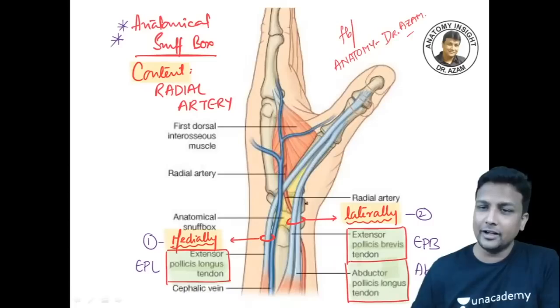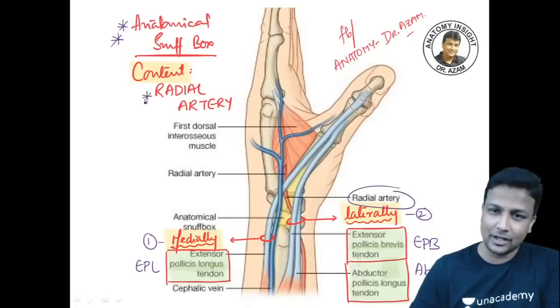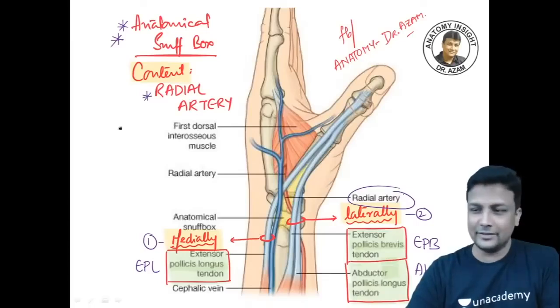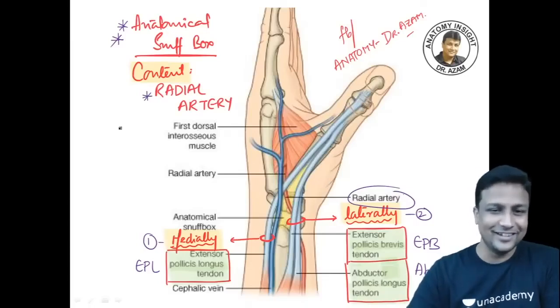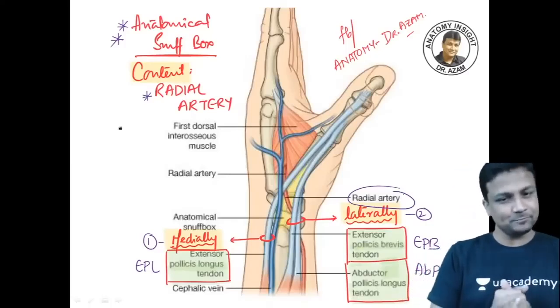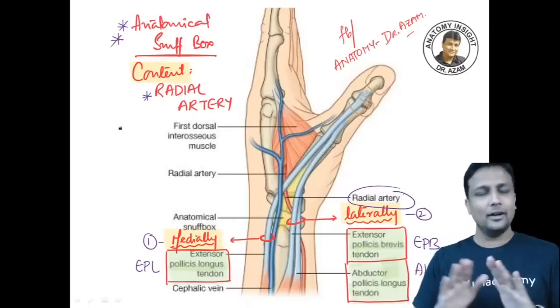And after that, what is the content? You can clearly see there is only and only one content there, sir. Artery, that is your radial artery. Radial artery is the only content of the anatomical snuff box. That's the best way to remember, guys. Okay. Thank you all, guys. Done and done. Lovely.